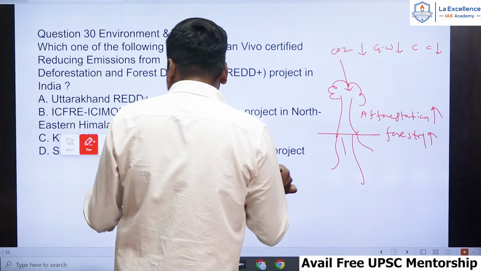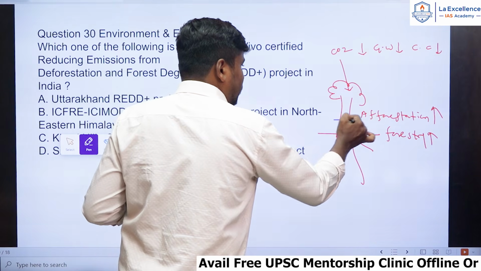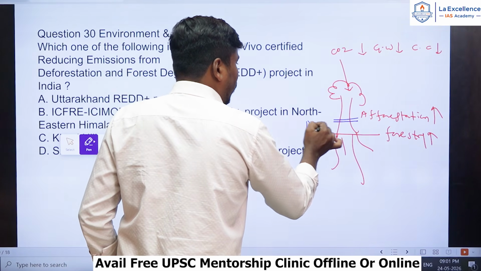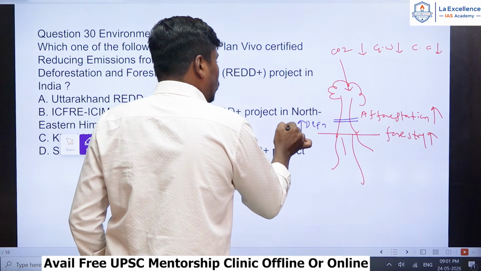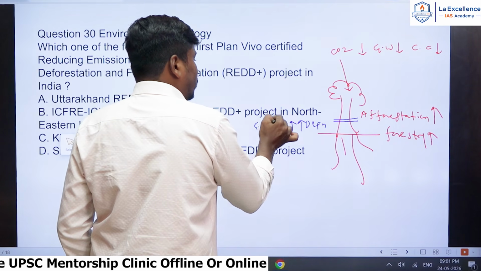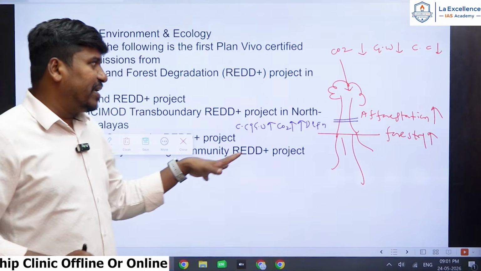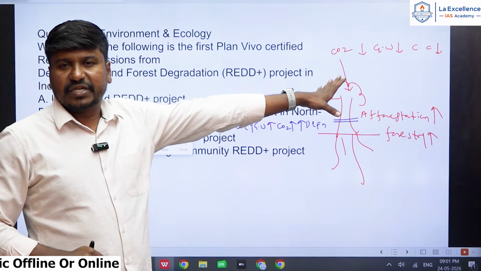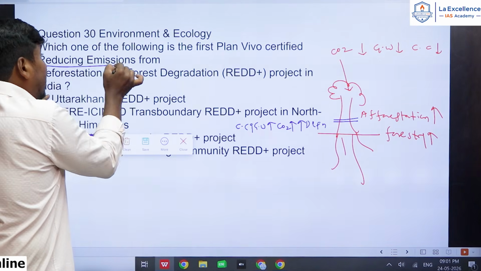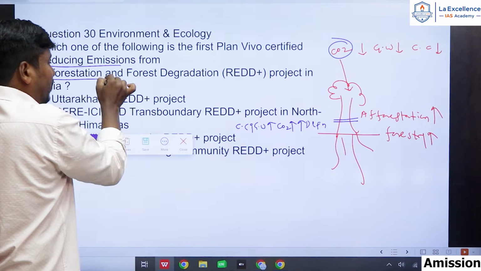And if deforestation increases, please remember, CO2 emissions also increase, and that further increases global warming and climate change. To manage climate change, we have to increase the forest areas. Very important point, right? That's why we have to reduce emissions by reducing deforestation.